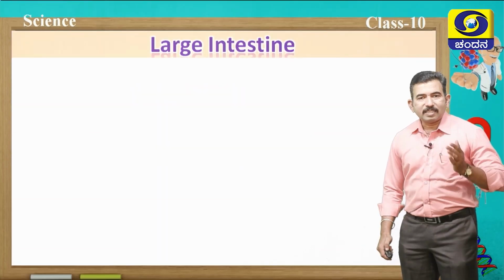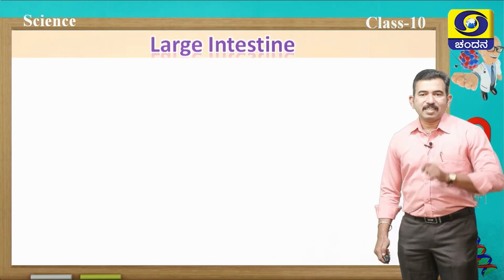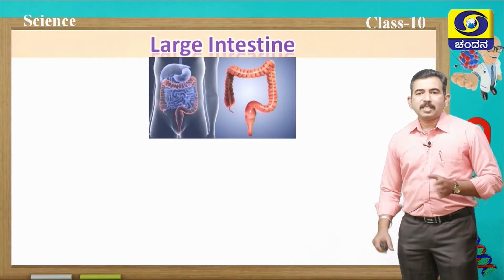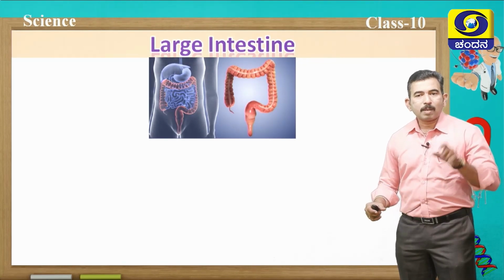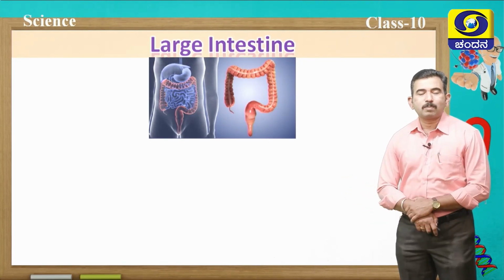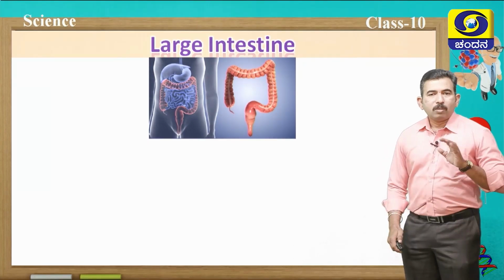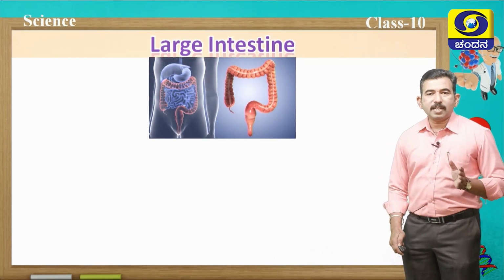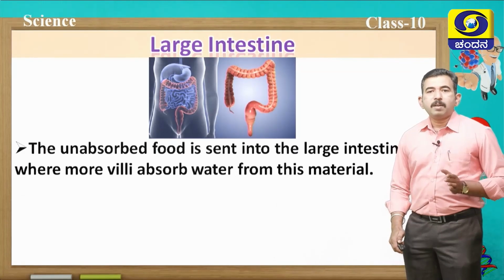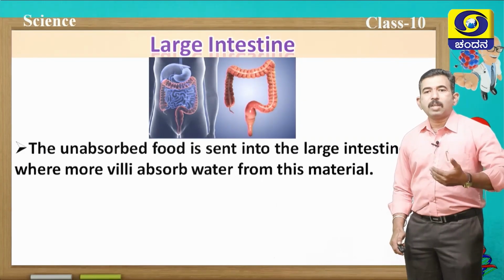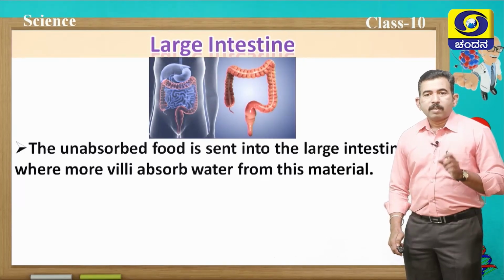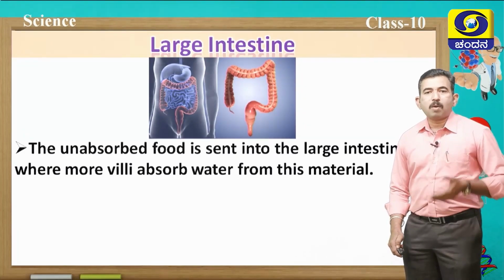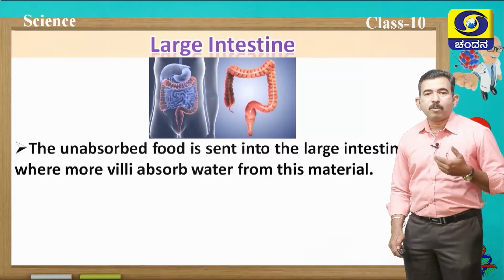Now, let us discuss digestion in the large intestine. Compared to the small intestine, the diameter of the large intestine is bigger, but the length is comparatively smaller. No digestion takes place in the large intestine. The unabsorbed food from the small intestine is sent to the large intestine, and in the large intestine, villi are present which absorb water from the undigested food material.